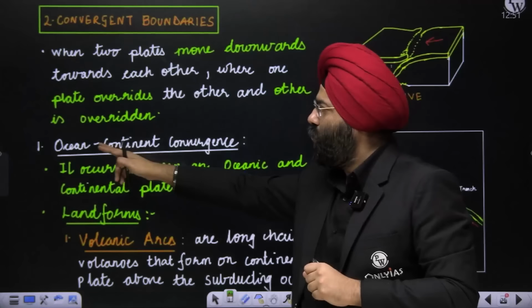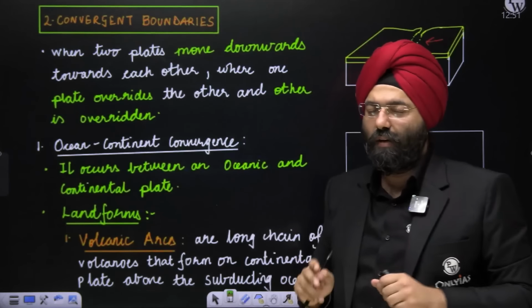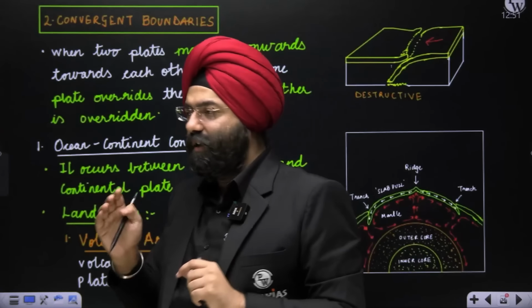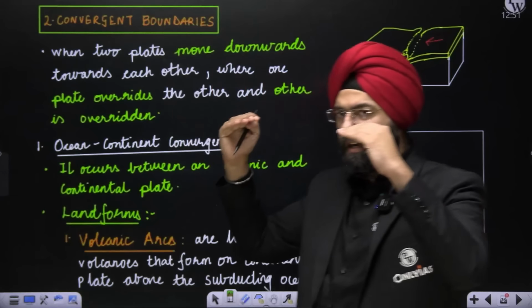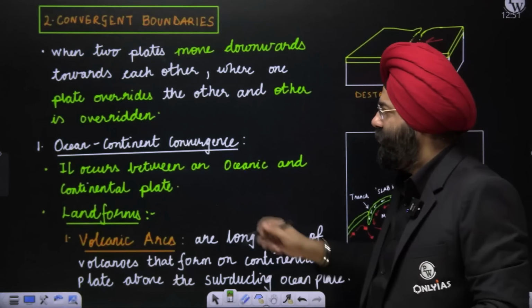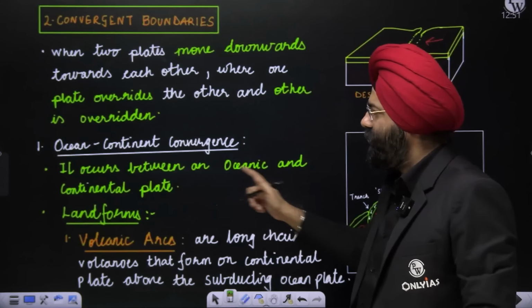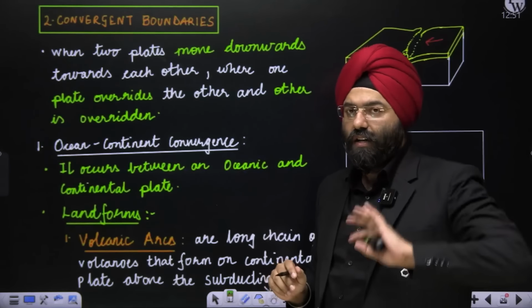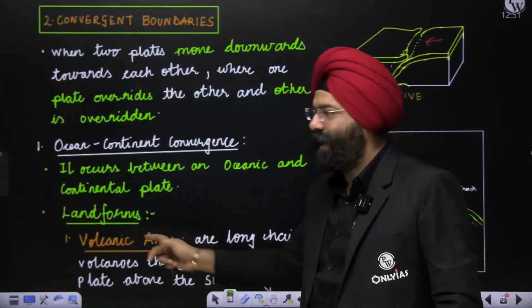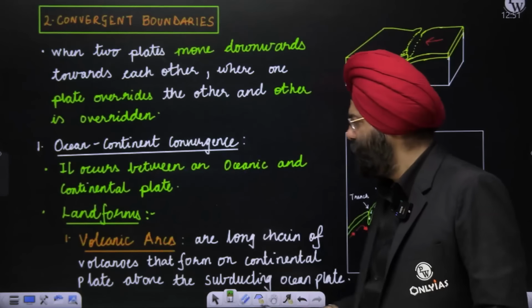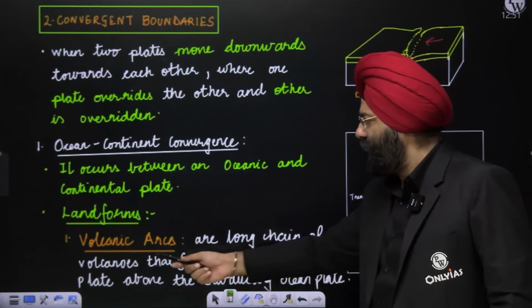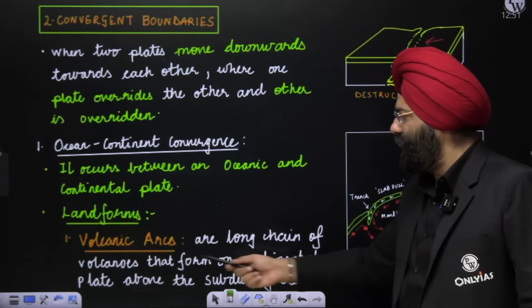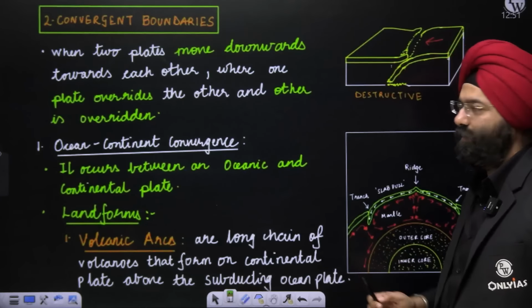First, ocean-continent convergence. Now there are plates, one is an oceanic plate, another is, let us say, a continent. If they basically collide, what is going to happen? It occurs between the oceanic and the continental plate. Now let us take a few landforms. Let us say volcanic arcs being formed. What are volcanic arcs? One long chain of volcanoes that form on continental plates above the subducting oceanic plate.